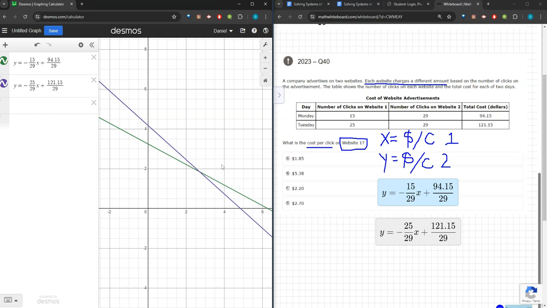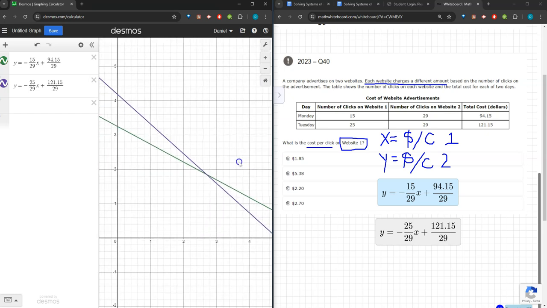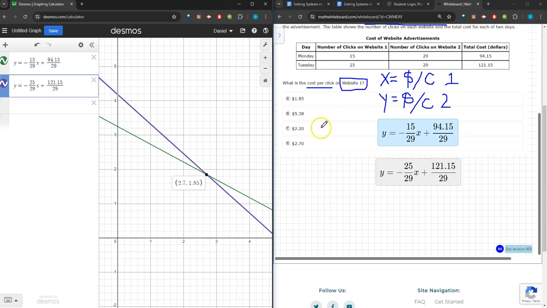I'm going to zoom in a little bit for Desmos, and I'm looking for my solution now. So I'm going to go ahead and click on that point of intersection, and we can see that my solution for the system says we have 2.7 and 1.85.